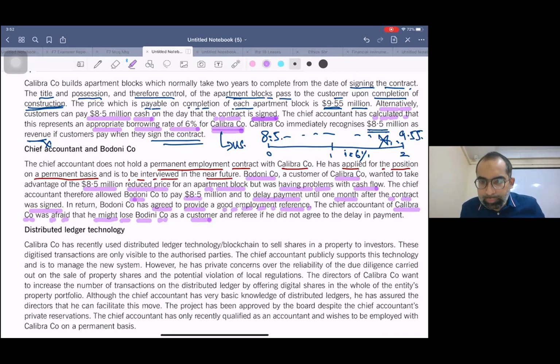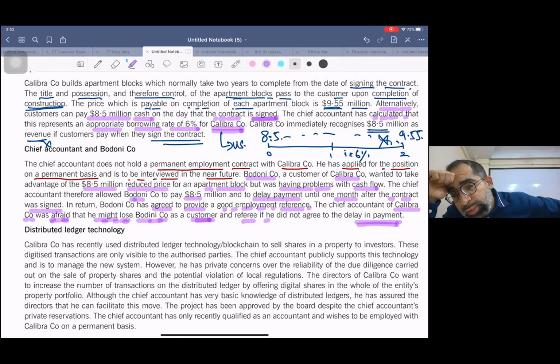Now the chief accountant of Calibra company was afraid that he might lose Badoni company as a customer and referee if he did not agree to the delay in payments. So one more thing, he's pressurized as well, that he may lose the customer. So this is basically the ethical issue which you need to write, and then you need to write the safeguard as well. As a professional accountant, you cannot do such things.